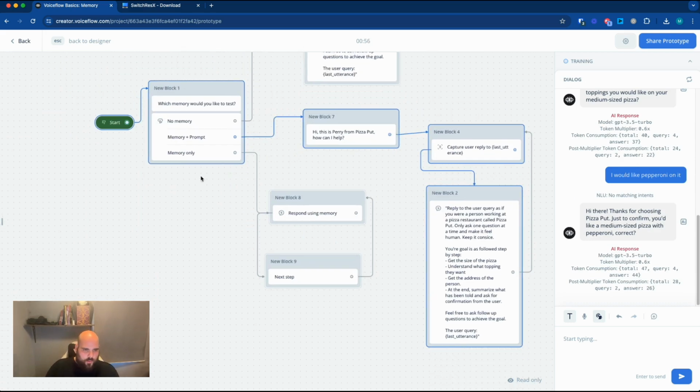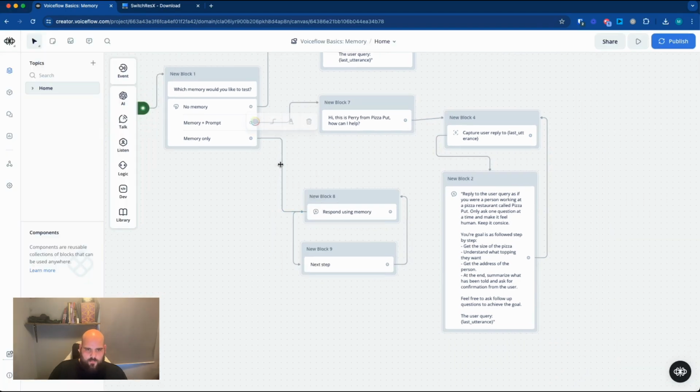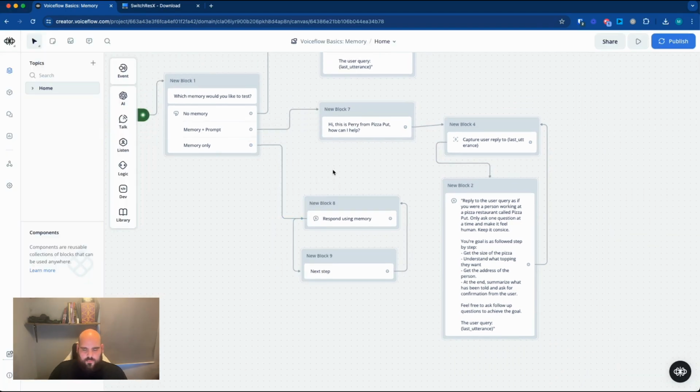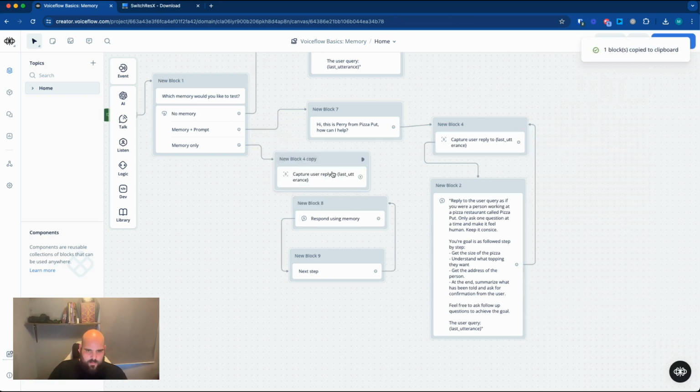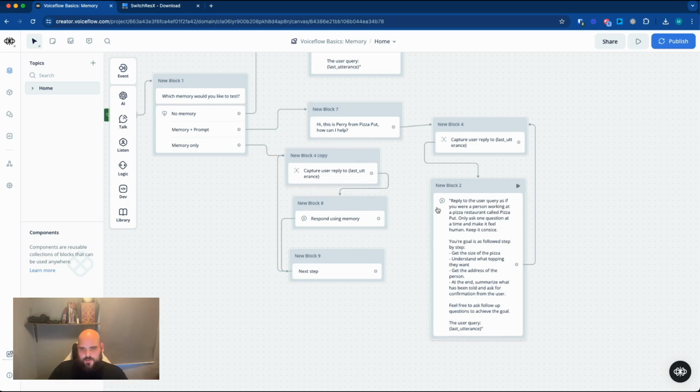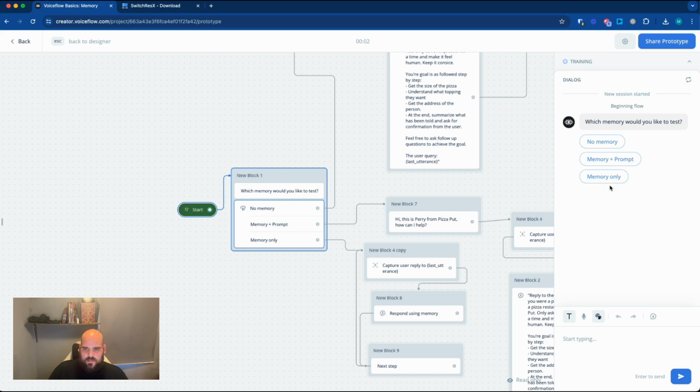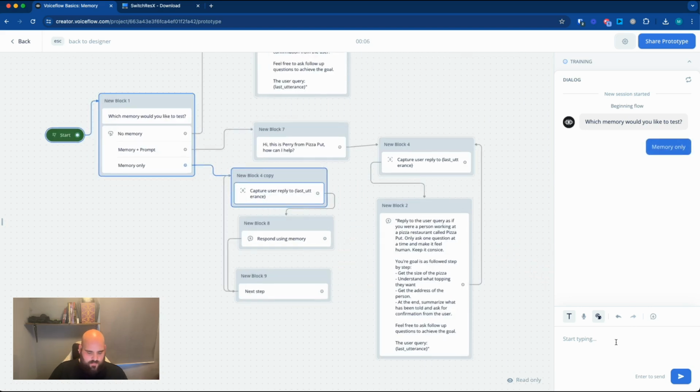Let's go over to the memory only one. So with memory only, it's going to not consider any prompting. So we can't actually trigger it to do anything. But it's basically just sending things out straight to the AI with the history of what has been told so far. So let's quickly remove that line and add this capture step right there. And let's hook that up as well. And let's hook this next step up to the actual capture step again. So perfect. We have this loop going on. Let's run and test this out. Let's select memory only. And let's do the exact same thing.